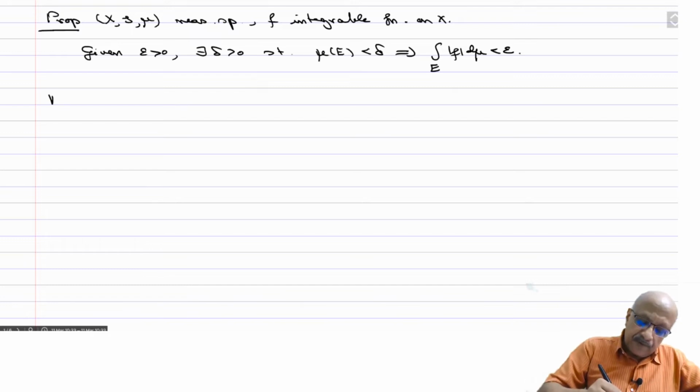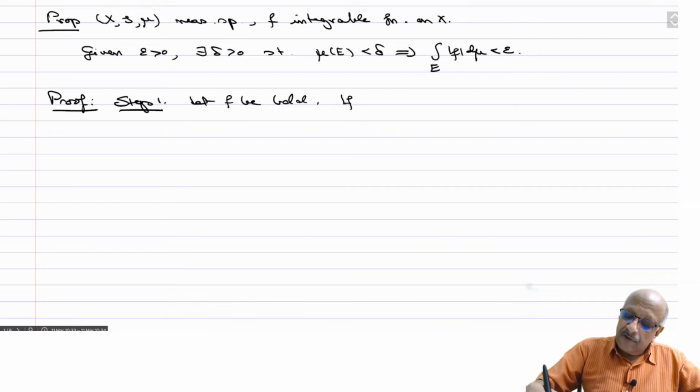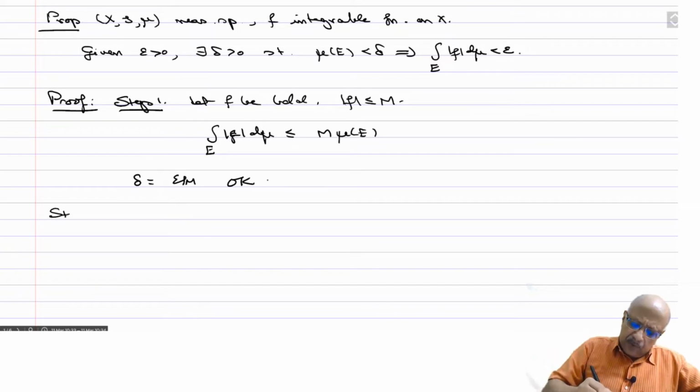So proof. Step 1, let f be bounded. So mod f is less than or equal to some capital M. Then the integral over E of mod f d mu is less than or equal to M times the integral of d mu over E, which is just the measure of E, and therefore if you take delta equals epsilon by M, we are okay.